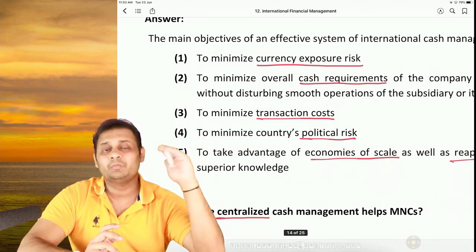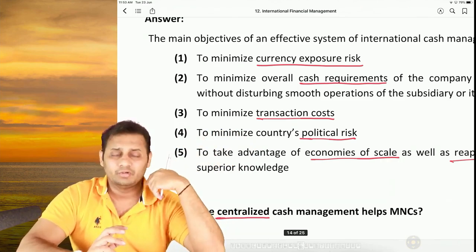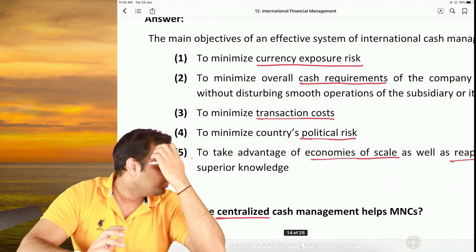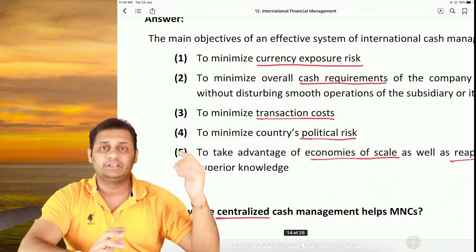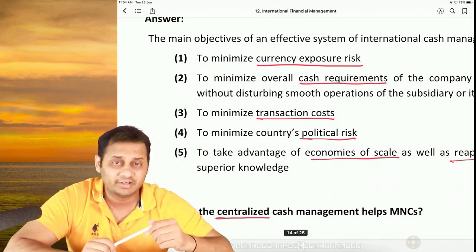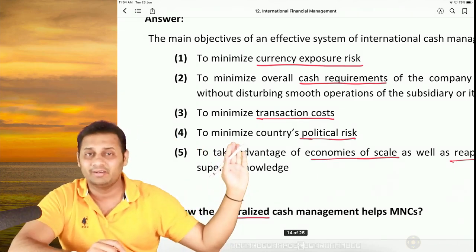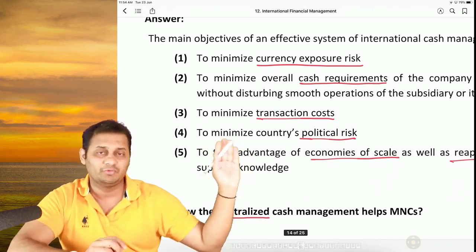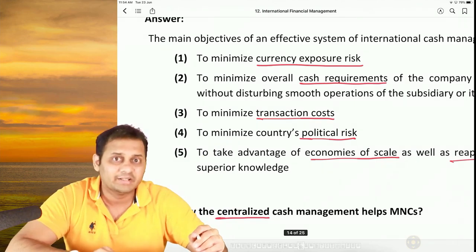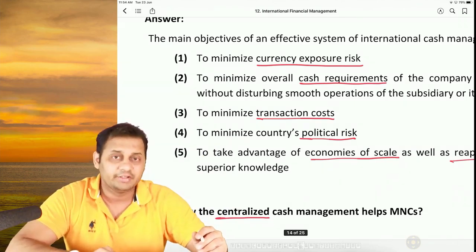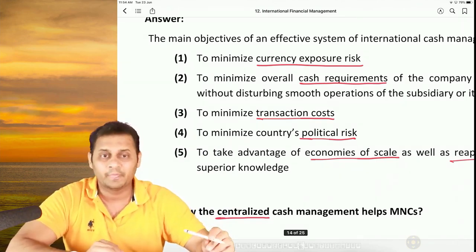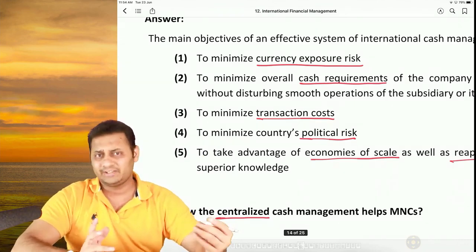I will also try to use all my contacts with the government of every country, so that I can minimize the political risk also. I would want to ensure that my company in that country will continue to operate smoothly. There should not be any problem. So that is also my objective.